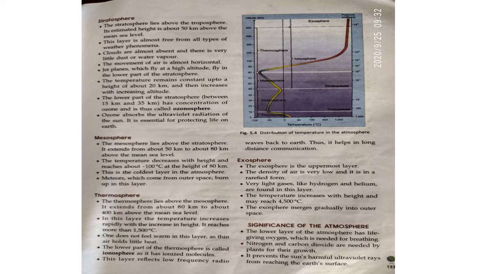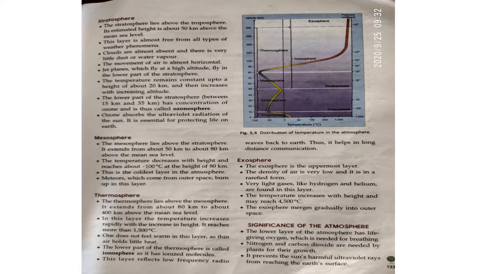And children, one more very important feature of this layer is that jet planes and aeroplanes fly in this particular layer. The temperature remains constant up to a height of about 20 kilometers and then increases with increasing altitude. Another very important feature of this layer is that ozone absorbs the ultraviolet radiation of the sun, and it is essential for protecting life on earth.